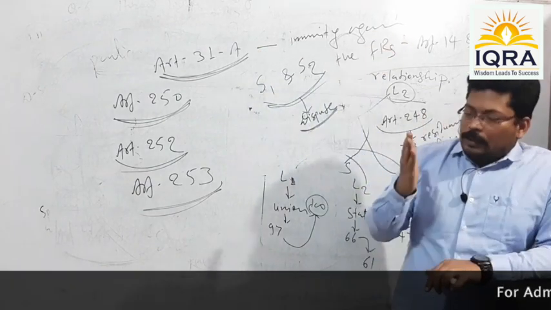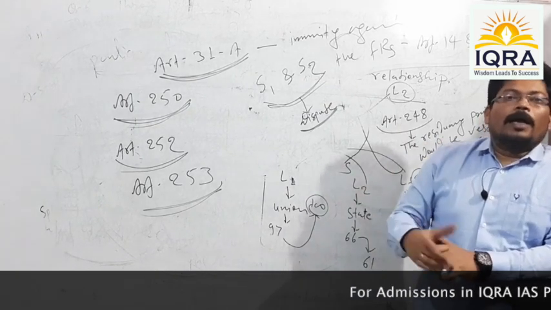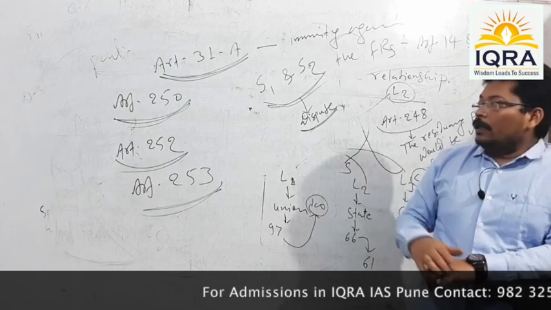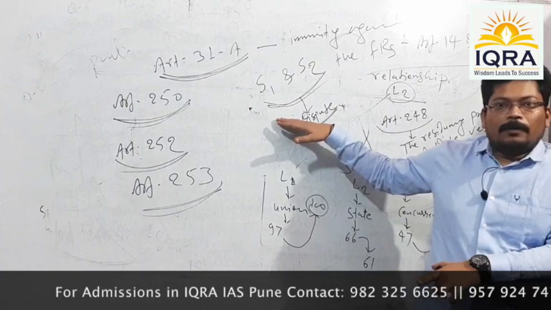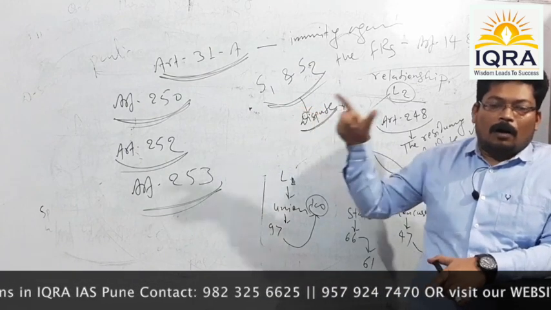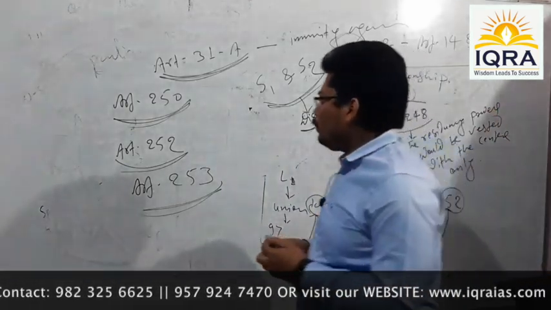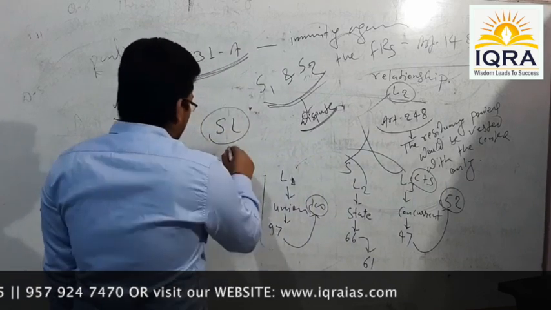But remember, that immunity to the enactment concerned can be given only when the legislation passed by the state legislature is affirmed by the President of India. See, here is a state legislature.